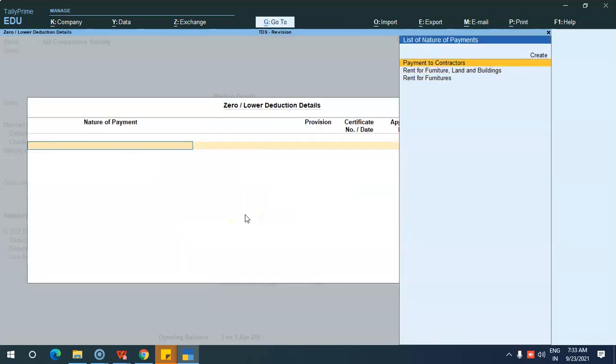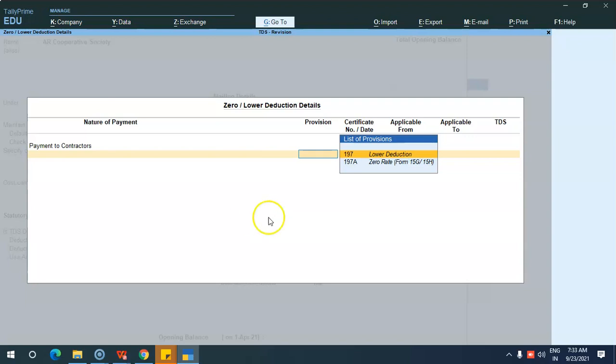Here the nature of payment has to be selected. If you want to deduct TDS on lower deduction, you have to select 197. If you want TDS at a zero rate, you have to produce form 15G or 15H, which comes under 197A.